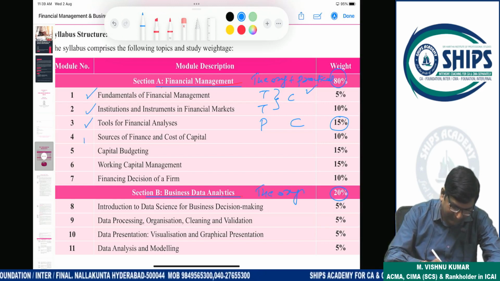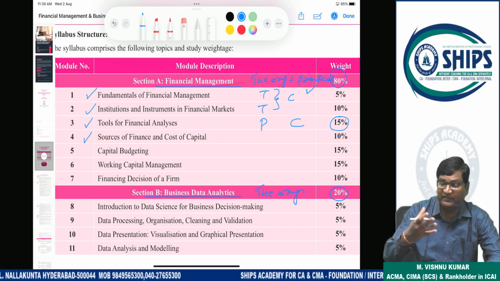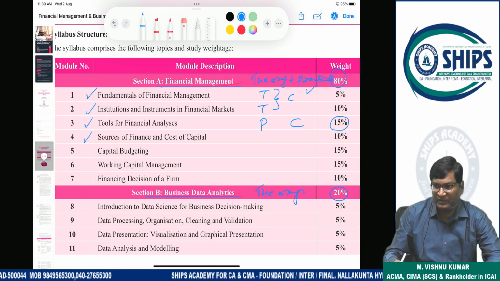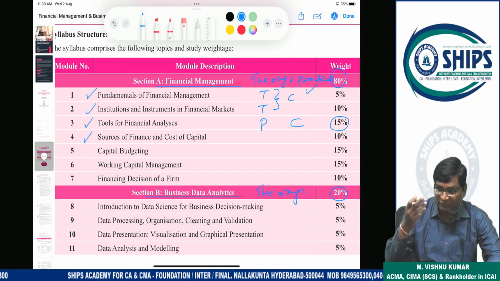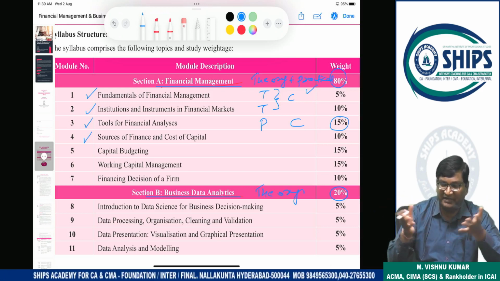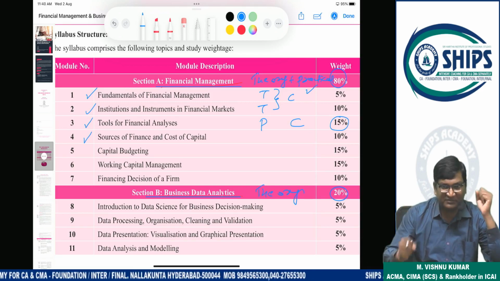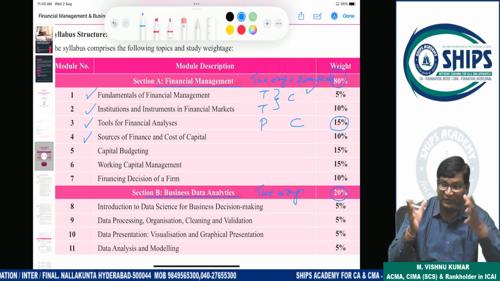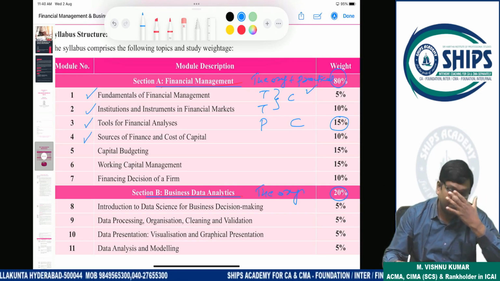Right. Next is sources of finance and cost of capital. Sources of finance means what are the different sources of finance available. Suppose you started one company, so you need funding for your project. So from where will you raise the money? You have so many options: equity, debt, preference, bank loan. That is called sources of finance, meaning the different options available for a company to raise funds.